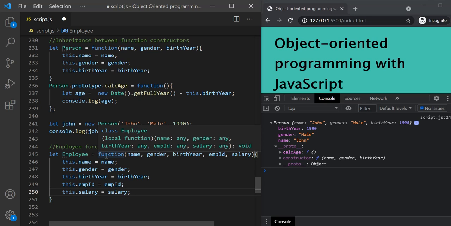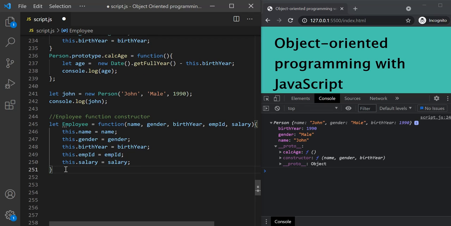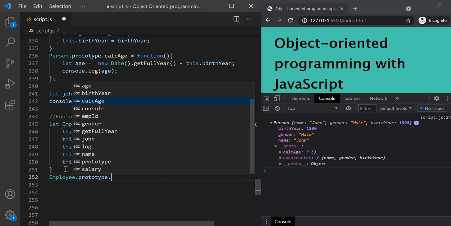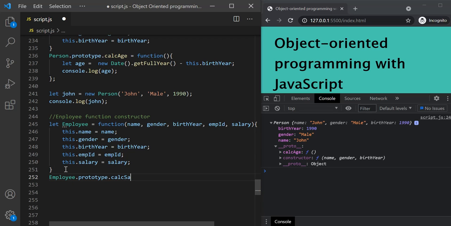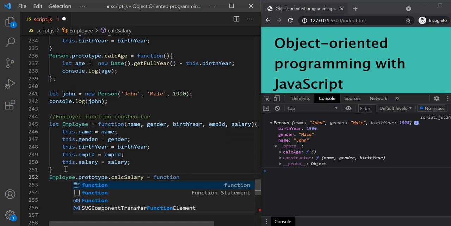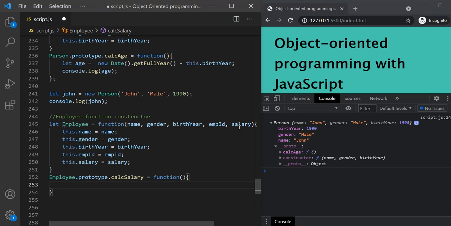This employee function constructor is also going to implement two methods: calc salary method and employee detail method. So let's attach those methods to the prototype of this employee. Let's say Employee.prototype.calcSalary equals a function, and inside this, let's say this salary is monthly salary, and this calc salary will return the annual salary of the employee.